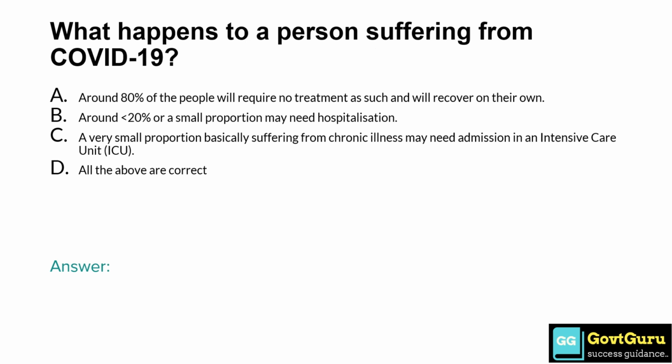Option B, around less than 20% of people or small proportion may need hospitalization. Option C, a very small proportion basically suffering from chronic illness may need admission in an intensive care unit ICU. And option D, all the above are correct. So the answer is option D, all the above statements are correct.